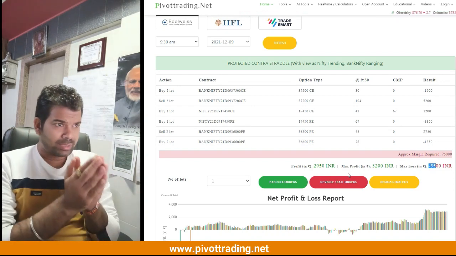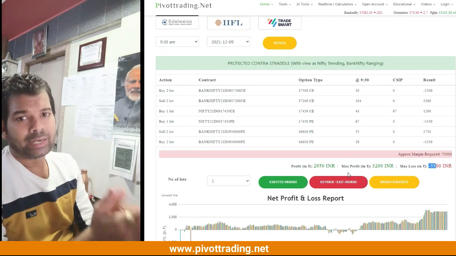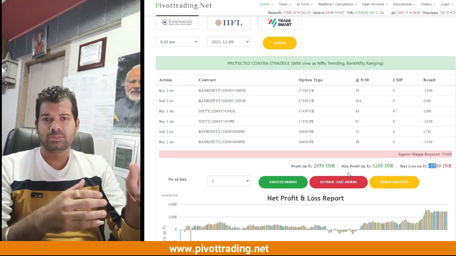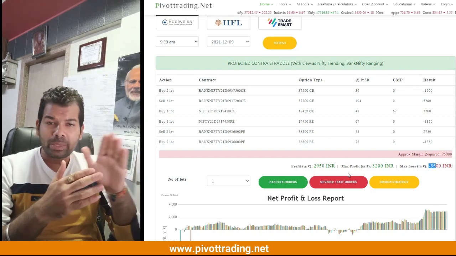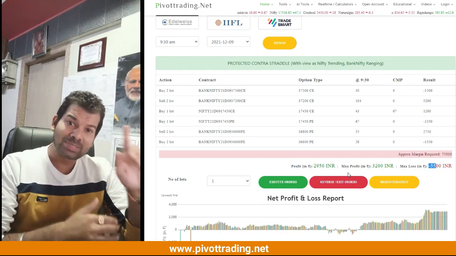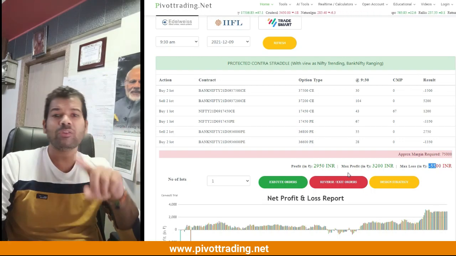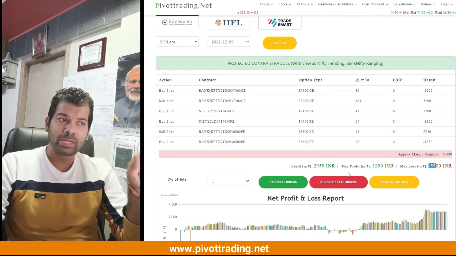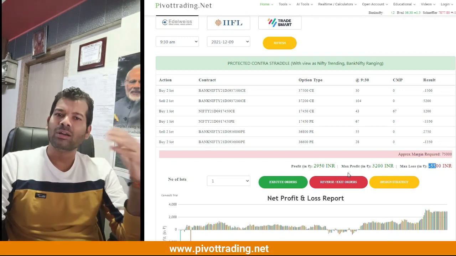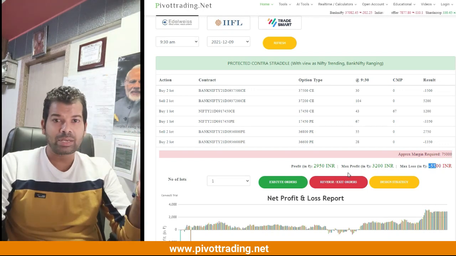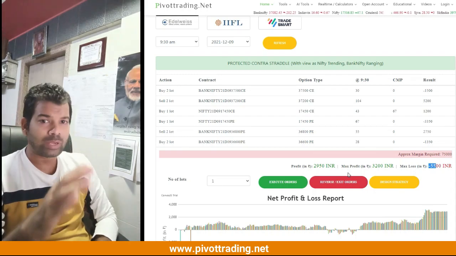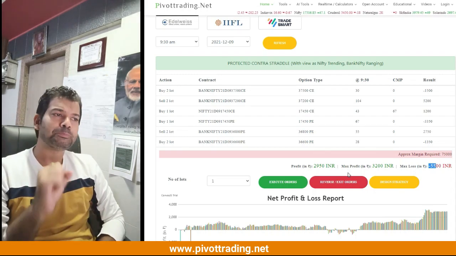Because this is a highly protected, highly safe strategy, even if there are losses on a specific day, it cannot be a big loss, because we have sold the Nifty or Bank Nifty options, but we have covered it. So definitely there has to be a limited loss only, and that loss can be covered the next coming day if we do it with increased lot size. Okay, so that is the strategy that you can follow if you are doing intraday trading.